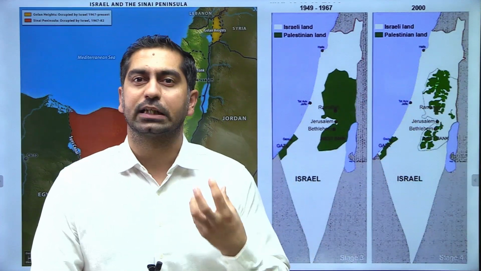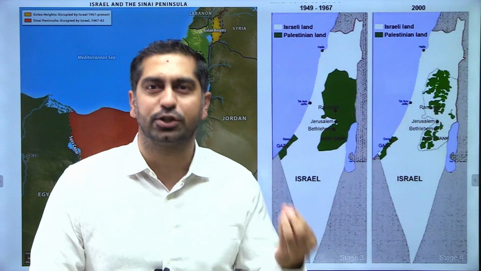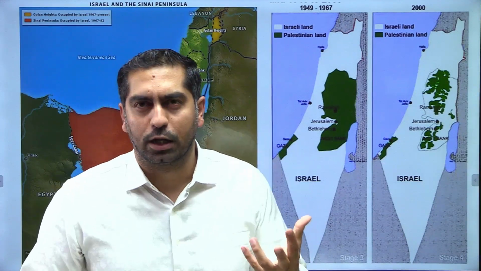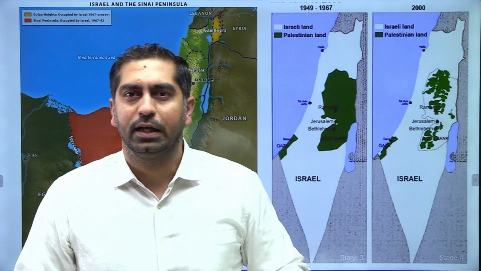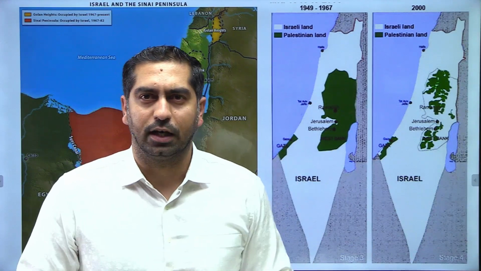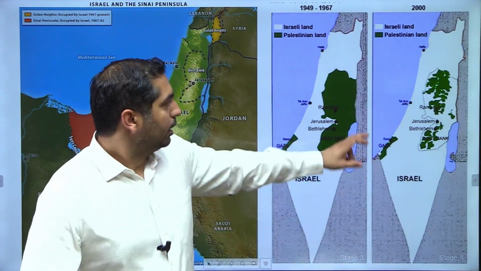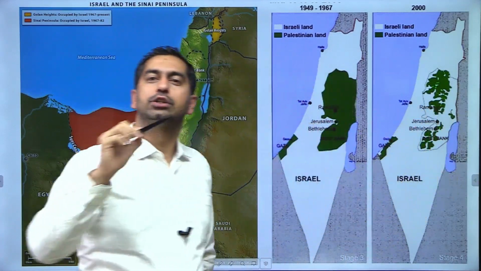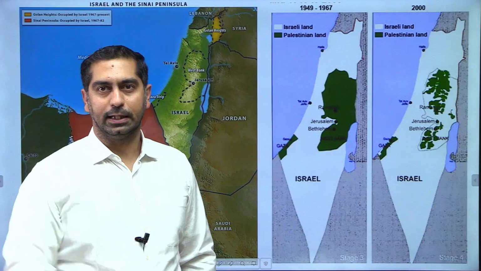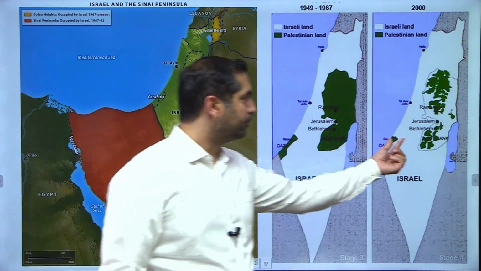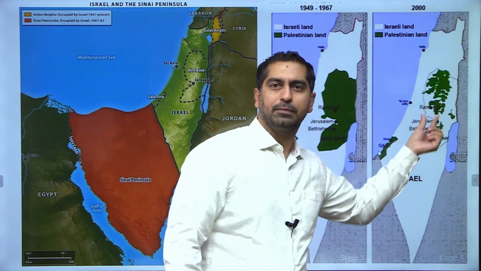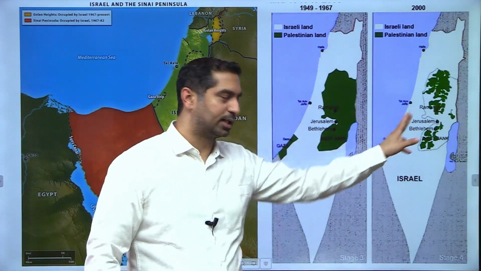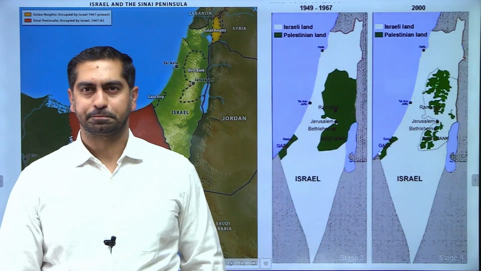And Israel constructed Israeli settlements on these areas. Now, this term settlements is also quite a prominent term that you might hear in the context of the Israel war. This white area in the West Bank was occupied by Israel. And Palestinian Arabs were constricted only to the pockets, enclaves that are shaded in green here, in Gaza as well as in the West Bank.